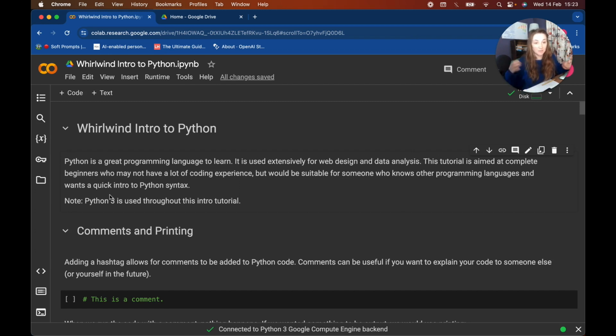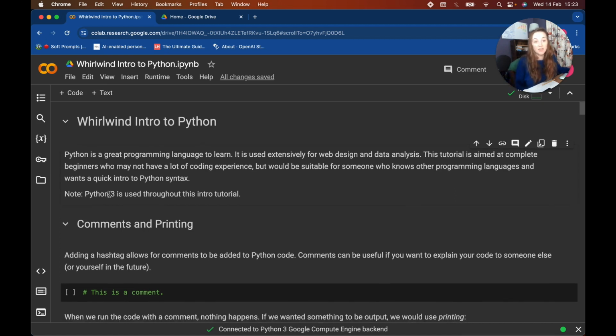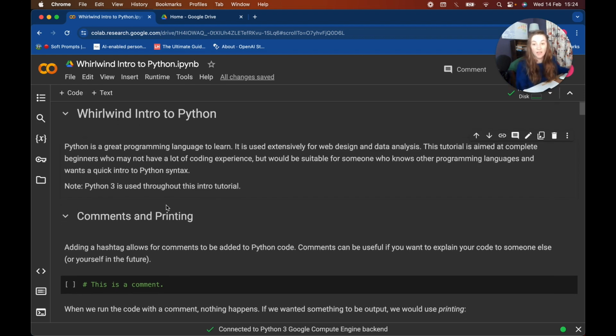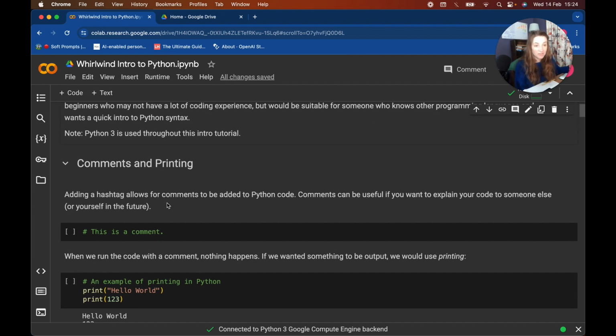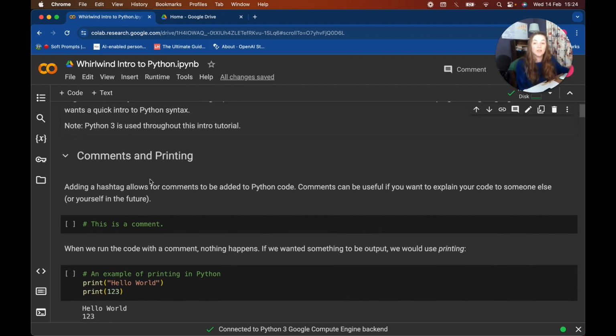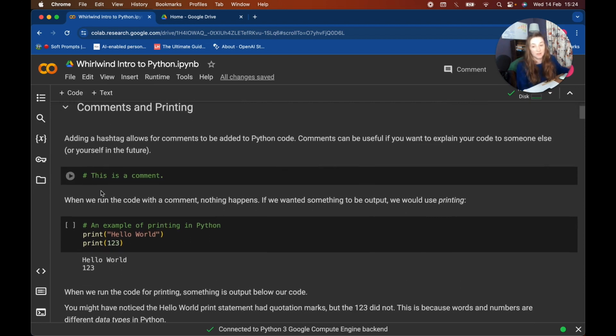This is aimed at people who have no coding experience. So I'm going to go through things very simply. If you're just looking to understand the syntax or the language of Python, this might be a good start. And if you've never coded before, this should also be fine for you. This will be Python 3. So if you have any experience with Python 2, there'll be some ever so slight differences. So let's start with writing some Python code.